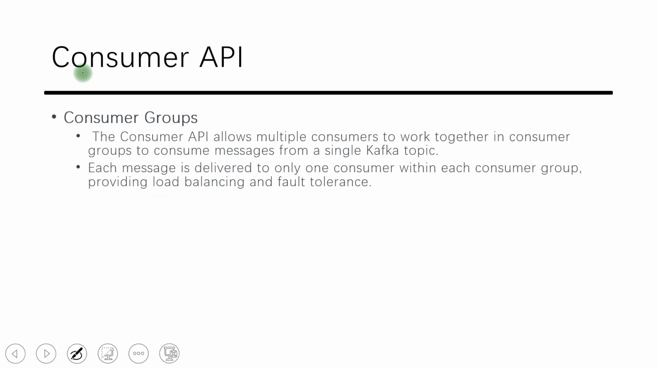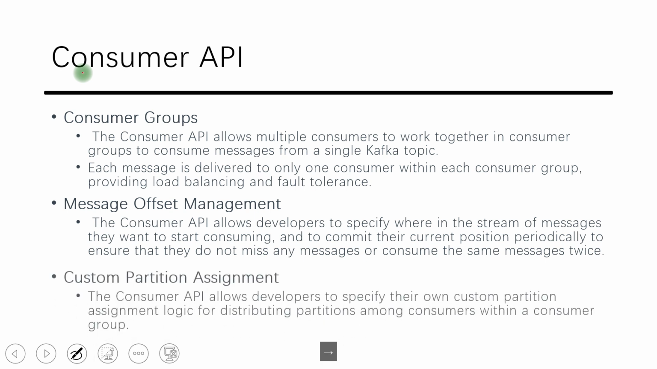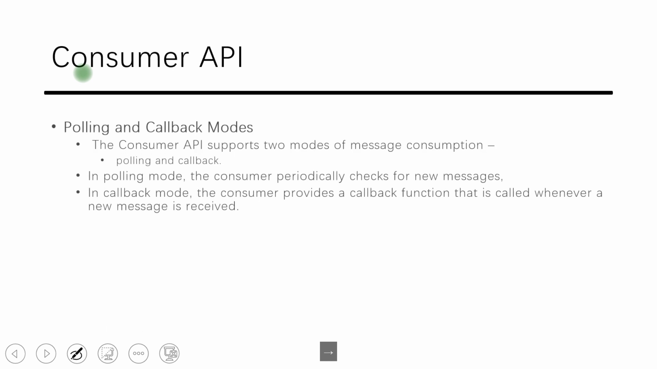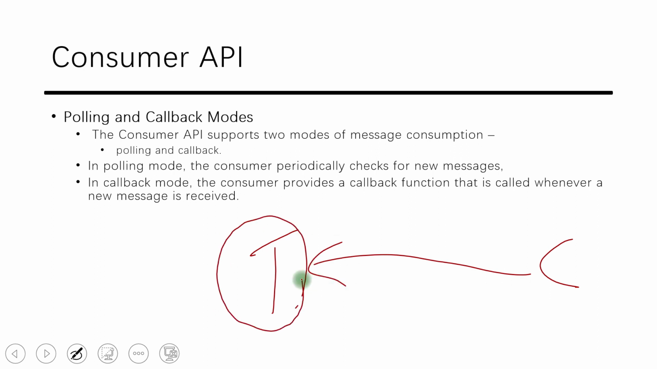Consumer APIs: the same way that we have producer APIs, there is a consumer API as well. Consumer groups, we can specify. Message offset management can be done with the consumer API. Partition assignment: custom partition assignment can be done. Polling and callback modes can also be done. If there is a topic and a consumer, you can keep polling on a certain interval, and whenever a message is available, it will give it to you.